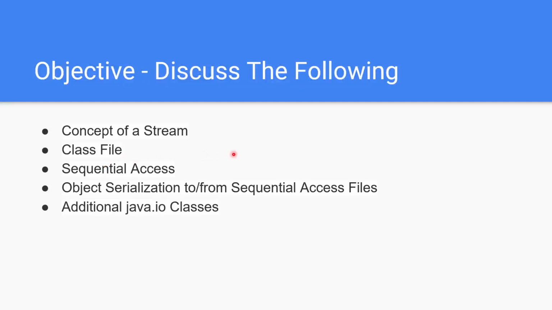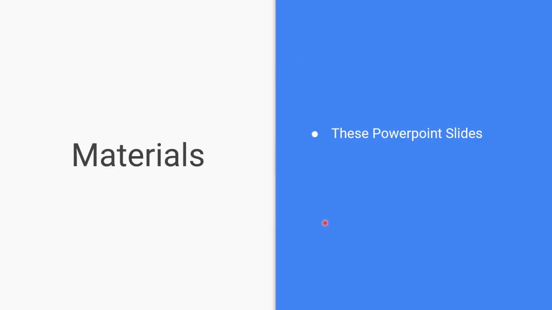In this session, we're going to discuss the concept of a stream, a class file, sequential access, object serialization to and from sequential access files, and additional Java I/O input-output classes. The materials are just these PowerPoint slides.